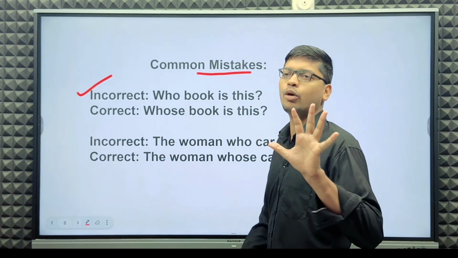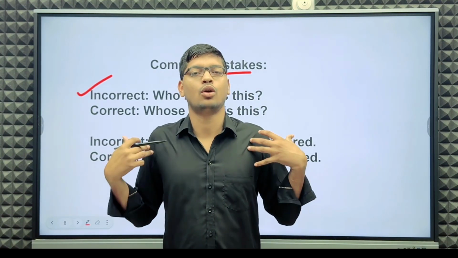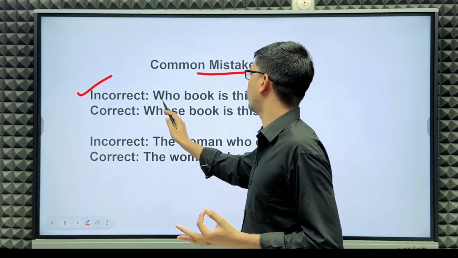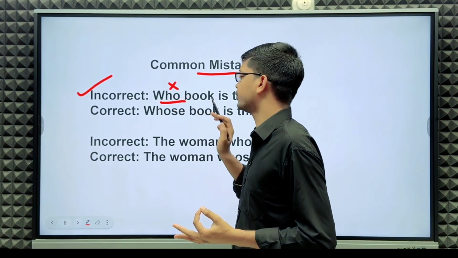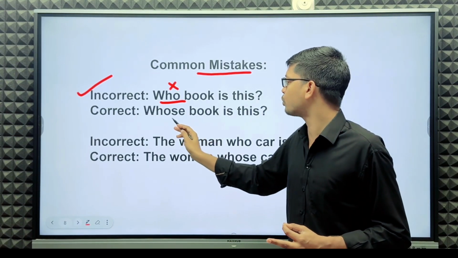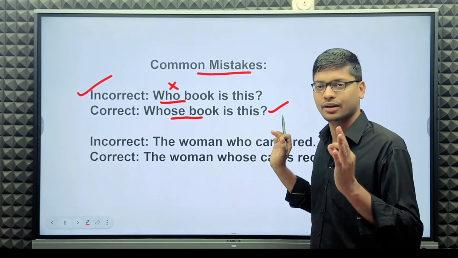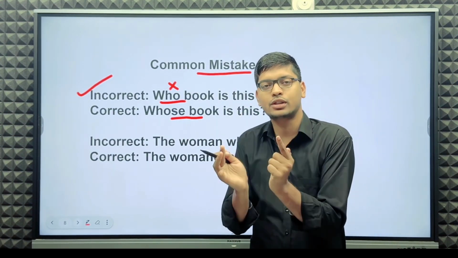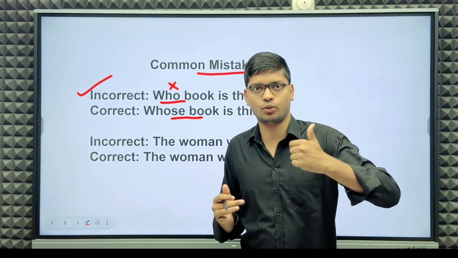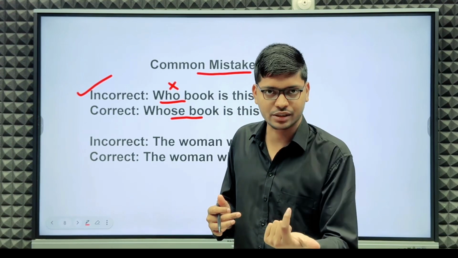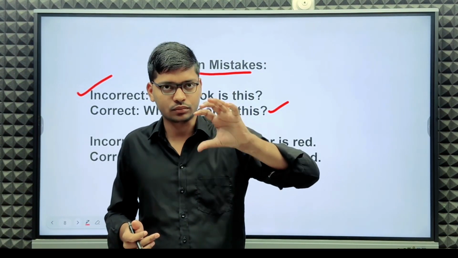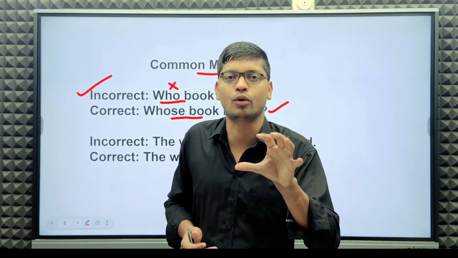Book means ownership, possession, but here who is the wrong pronoun. Whose book is this? This is right, because whose is used for ownership or possession, but who only indicates the identity or role of a person.